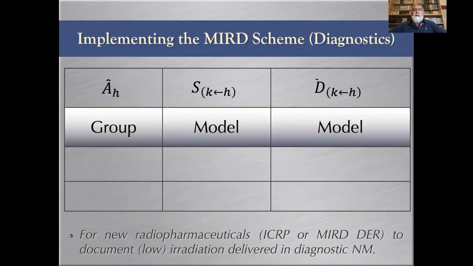So implementing the MIRD scheme in a diagnostic context can be summarized in this table. When you compute the absorbed dose in target K from source H, you have to use the accumulated activity in the source H that is taken from a group of patients, a group of healthy volunteers, or extrapolated from animals, but it's a reference pharmacokinetic. Then you have to use the S value from a reference model, meaning that the dosimetry is model-based. So this is what is used for a new radiopharmaceutical to document the radiation delivered in diagnostic nuclear medicine.